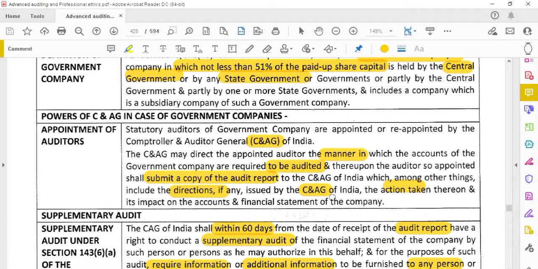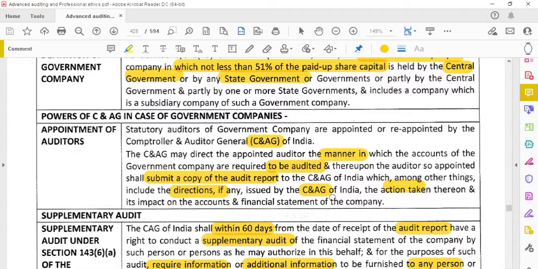After completion of the audit, the auditor has to submit the audit report to the C&AG, and the C&AG will issue directions to the auditors on how the audit has to be conducted, or any other direction that the C&AG wants to issue. Whatever action is taken in response to the directions also has to be reported to the C&AG by the auditor.